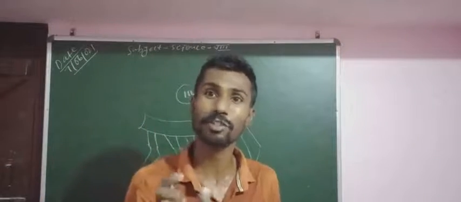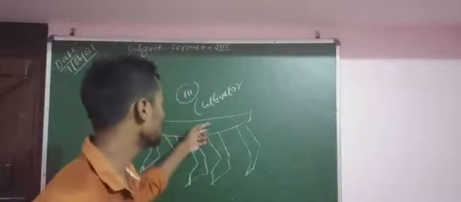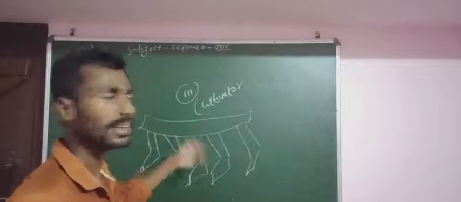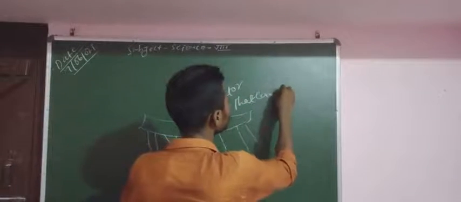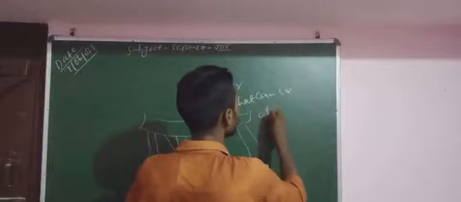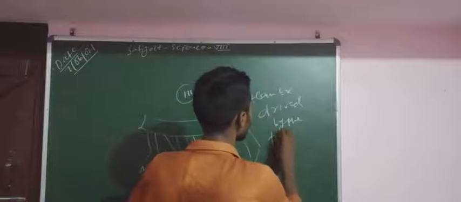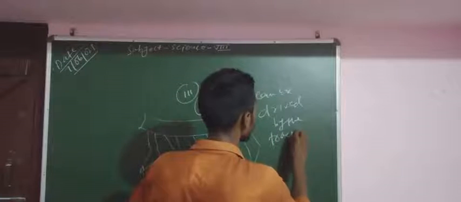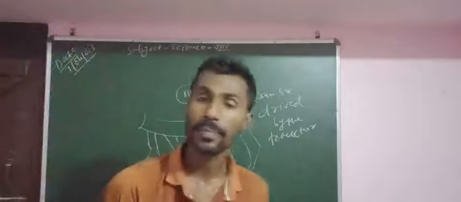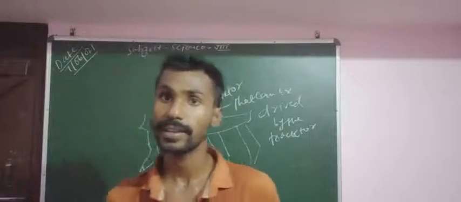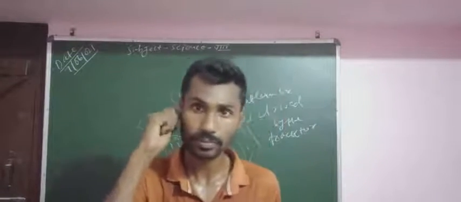That means it is tractor equipment that can be driven by the tractor. That means the cultivator is advanced agricultural equipment that can be driven by the tractor.